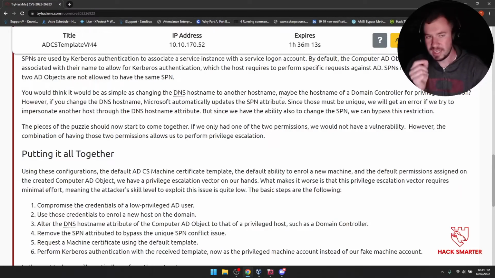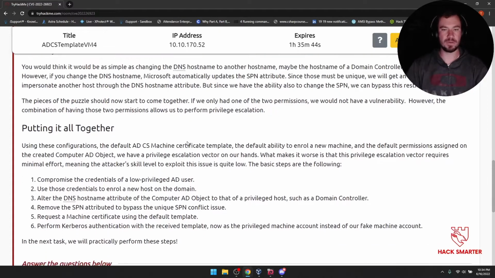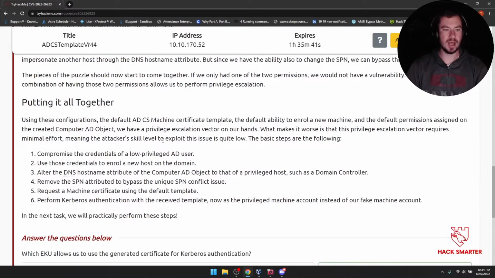However, if you change the DNS host name, Microsoft automatically updates the SPN attribute. Since those must be unique, we will get an error if we try to impersonate another host through the DNS hostname attribute. But since we have the ability also to change the SPN, we can bypass this restriction. Cool. The pieces of the puzzle should now start to come together. If we only had one of the two permissions, we would not have a vulnerability. However, the combination of having those two permissions allows us to perform privilege escalation.